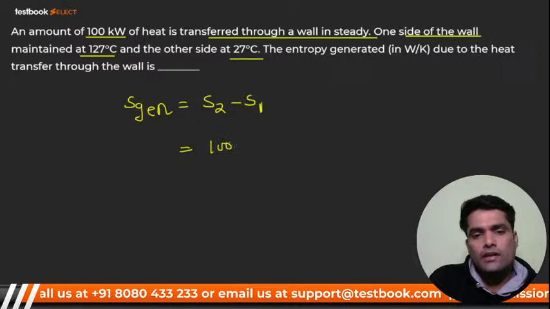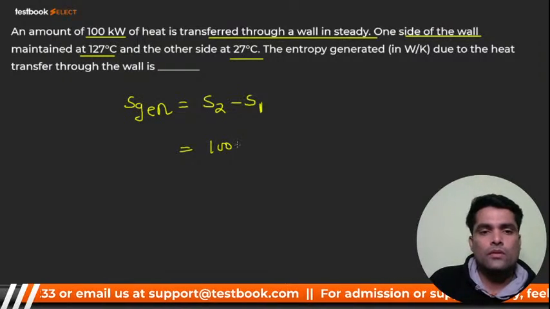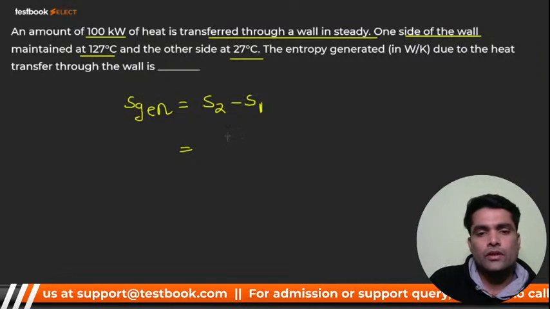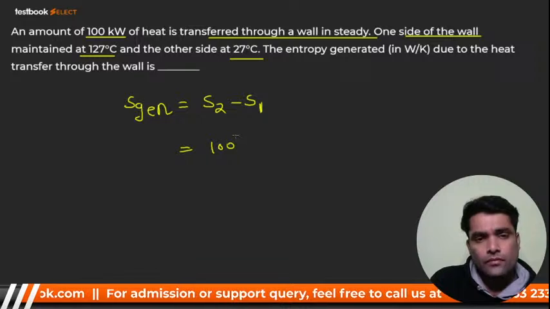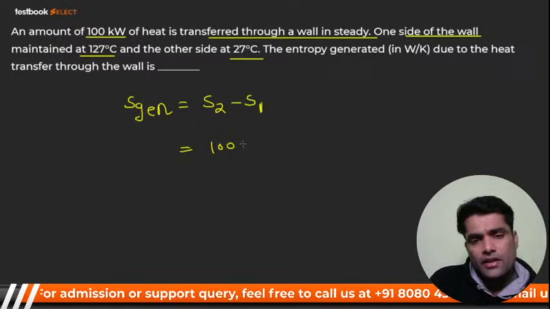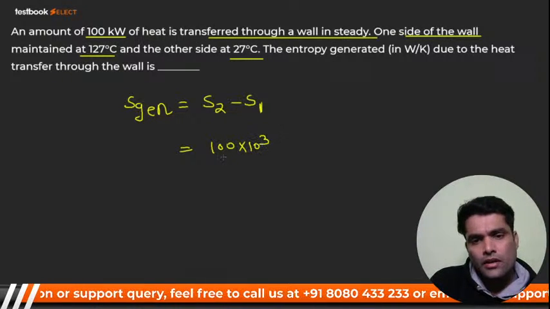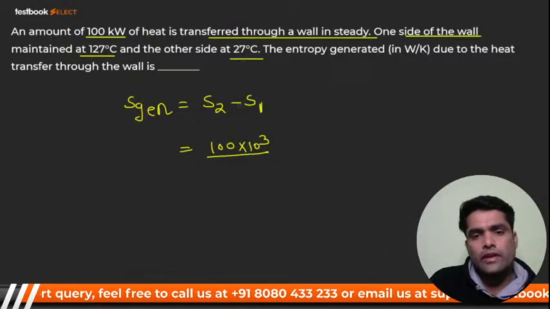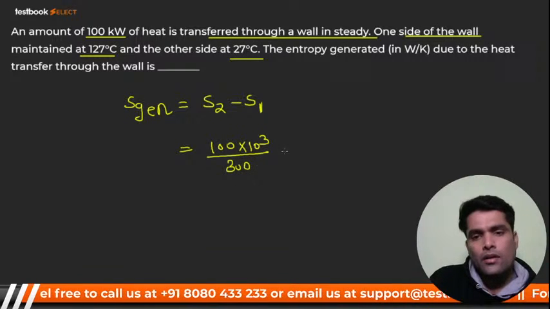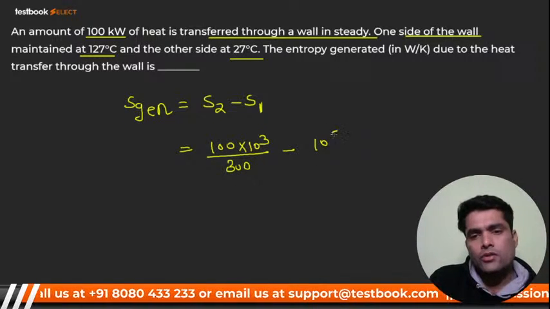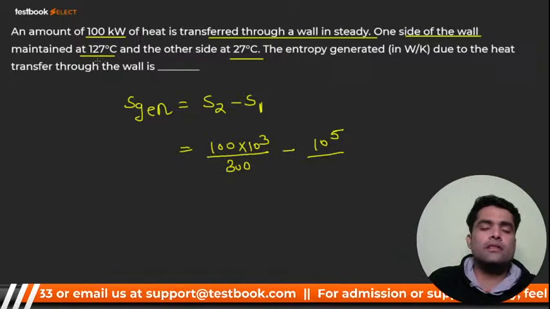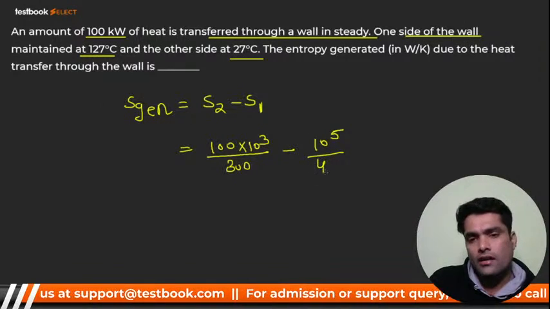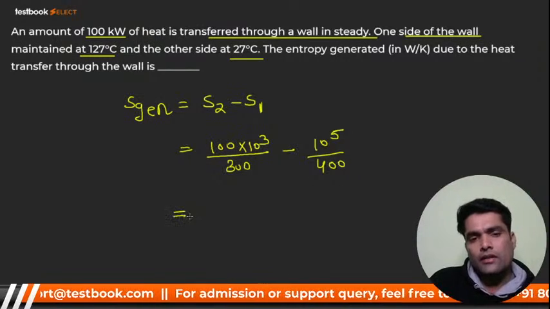The 100 kilowatt. Right now? Sorry, it is 100. Kilowatt, we will convert to watt, so it should be 10 raised to power 3 divided by what? S2, that is 27, that is 300, minus again 10 raised to power 3, what, my dear? 1 upon 273 plus 127, that is 400, right now? So what are you getting? How much is this coming?